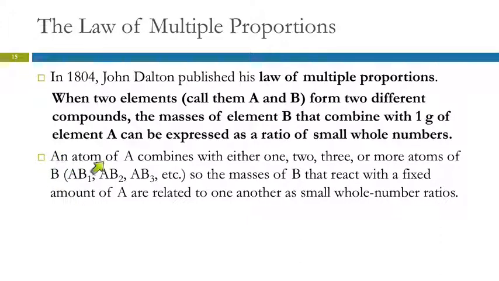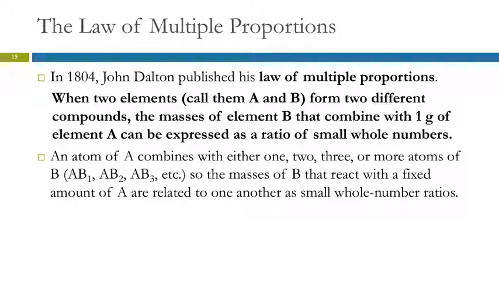Another way to look at this is when an atom of A combines with 1, 2, 3, or more atoms of B. So we could have 1 atom of A and 1 atom of B. Or we could have 1 atom of A and 2 atoms of B. Or 1 of A and 3 of B. It has to be a whole number ratio of atoms, because the atoms are the smallest part.